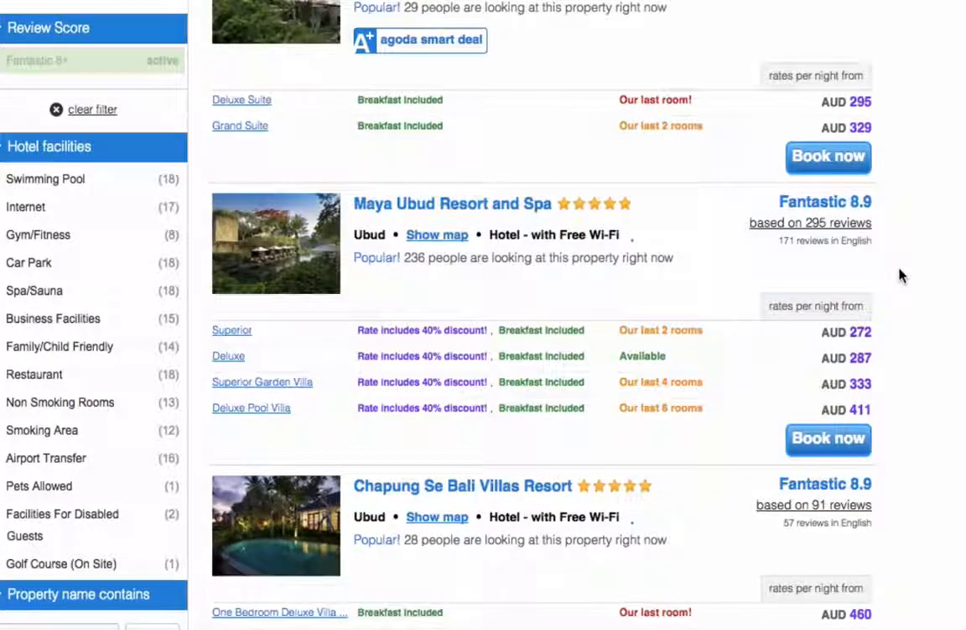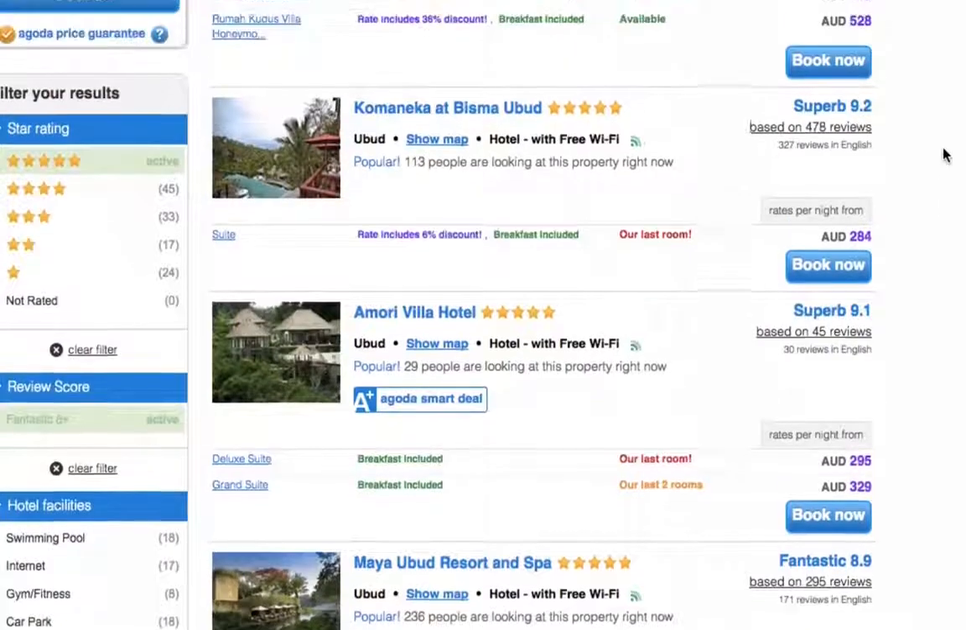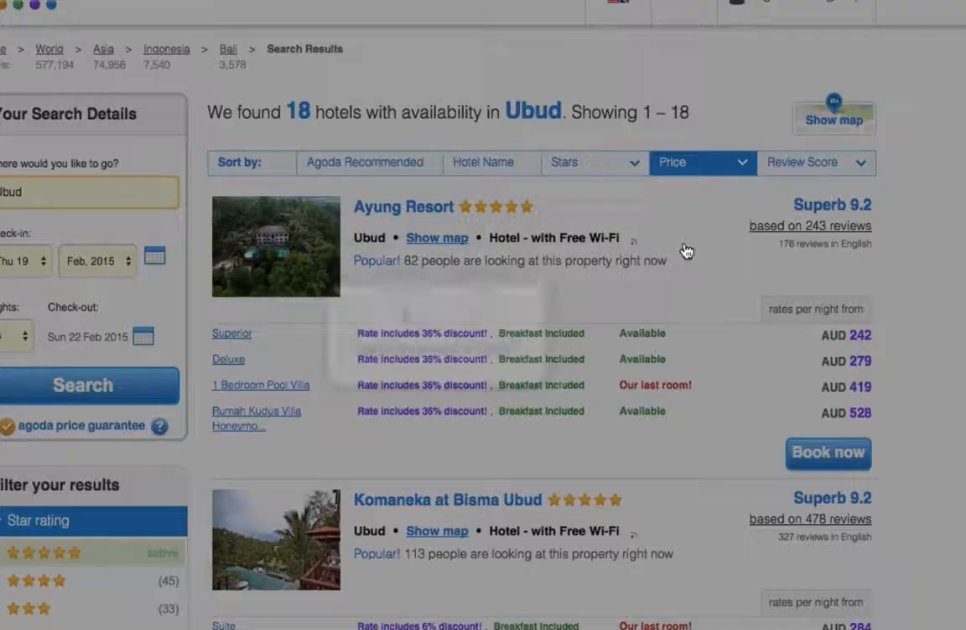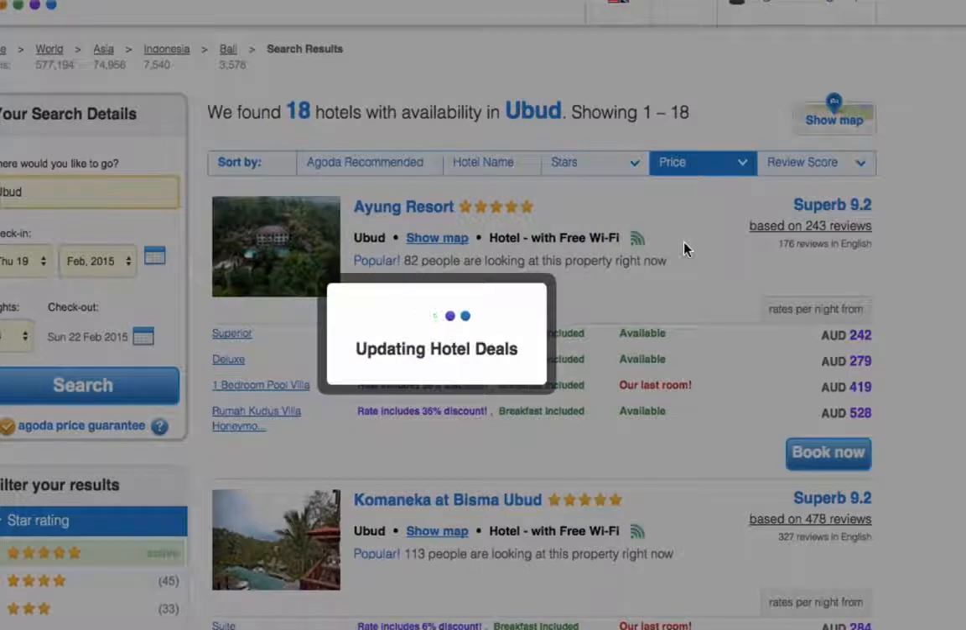So we know that the secret hotel deal that we were looking at was rated 8.9, and it said that there was 290 plus reviews. So that pretty much narrows it down to it being the Maya Ubud Resort and Spa, and the price of that is $272. If we go back up to the secret hotel deals by going up to price and selecting Agoda secret hotel deals,